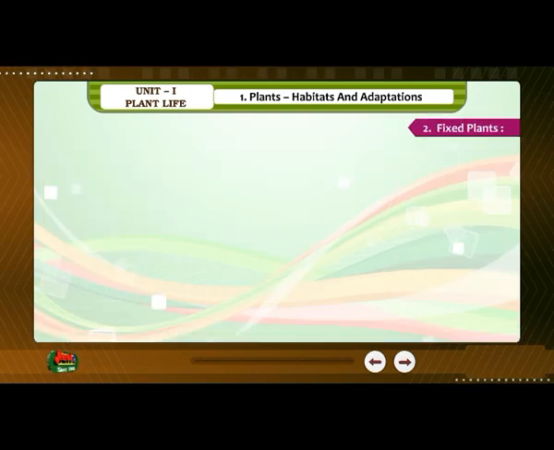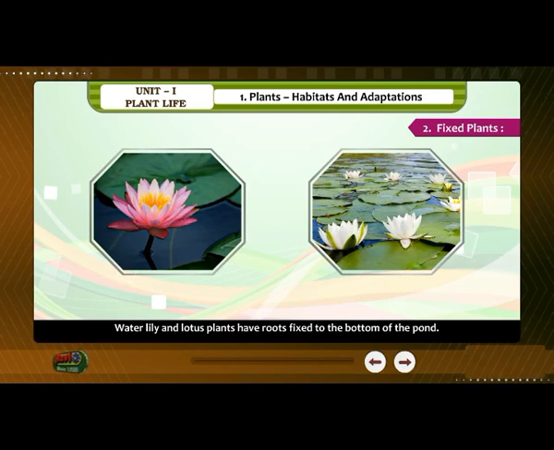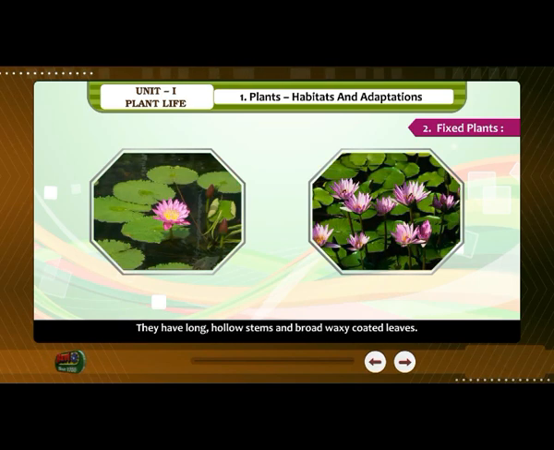2. Fixed plants. Water lily and lotus plants have roots fixed to the bottom of the pond. They have long hollow stems and broad waxy coated leaves. These leaves float on the surface of water. The upper surface of the leaves bears stomata for the exchange of gases.